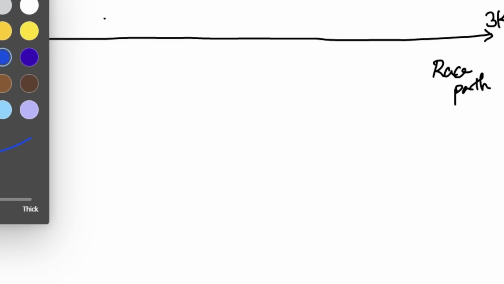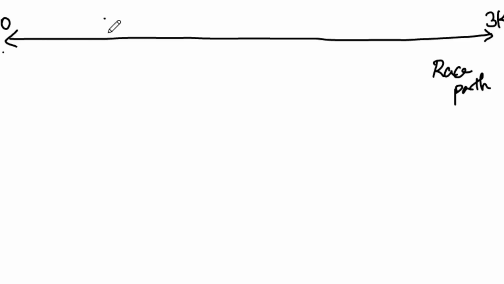Okay, this is the race path, from 0 to 3000 meters or 3 kilometers. I'm going to take blue color and mark the distance here.